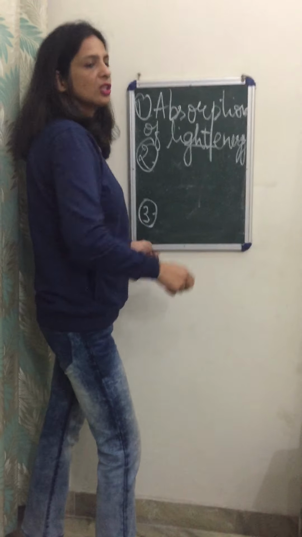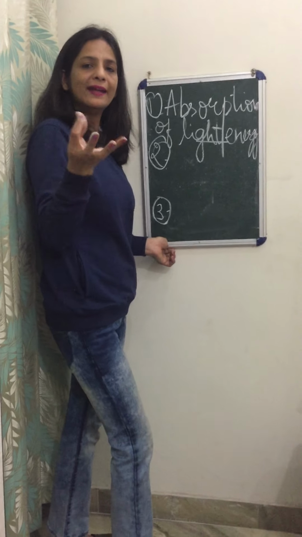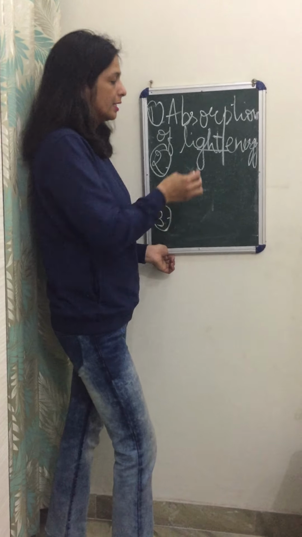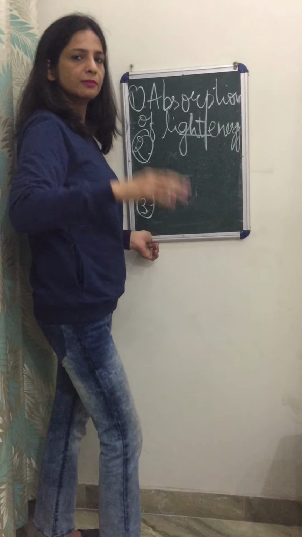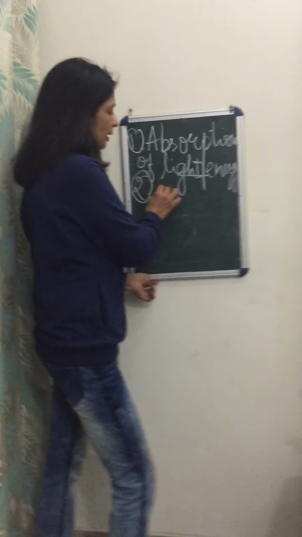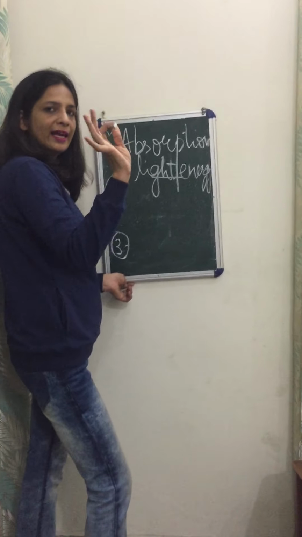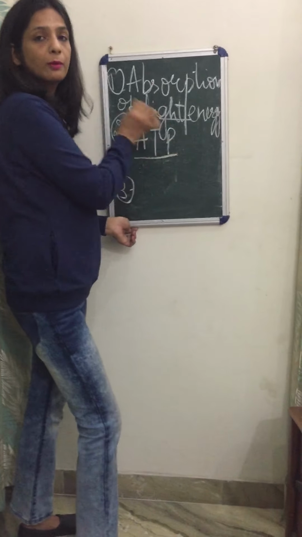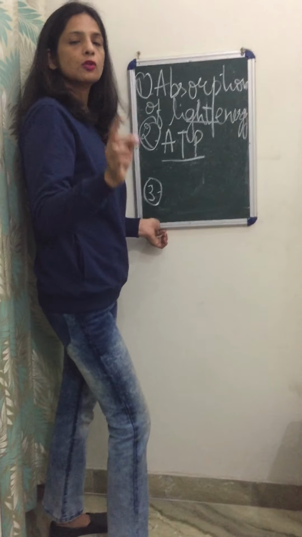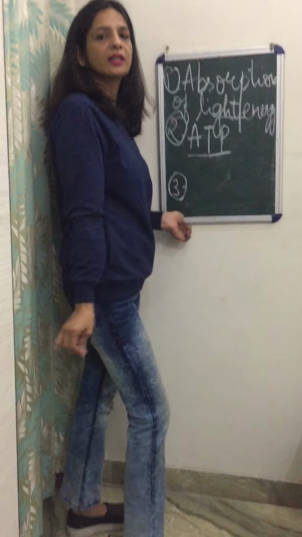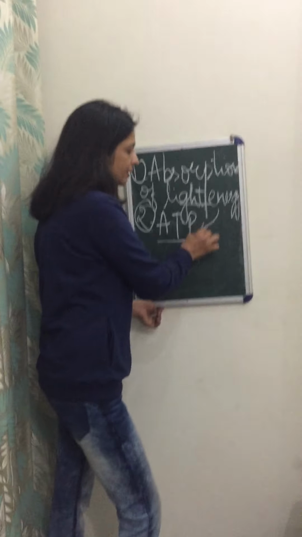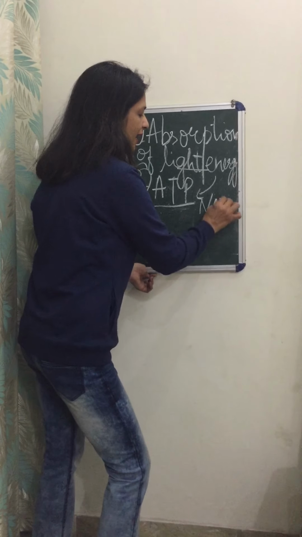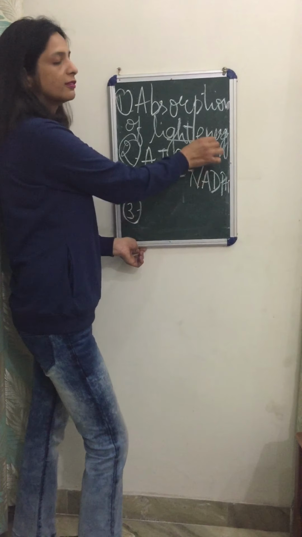Now you'll read in physics also that light energy is absorbed in the form of photons. Photons is the unit of light energy. So when this light energy is taken up by the chlorophyll pigment of the plants, then this light energy helps in the formation of compounds like ATP. Have you heard about ATP? Right, adenosine triphosphate, which is the energy currency of the cell. So compounds like ATP and NADPH are synthesized with the help of light energy.